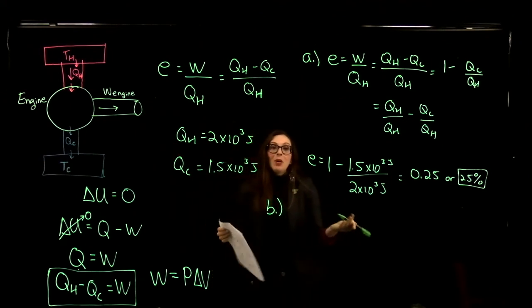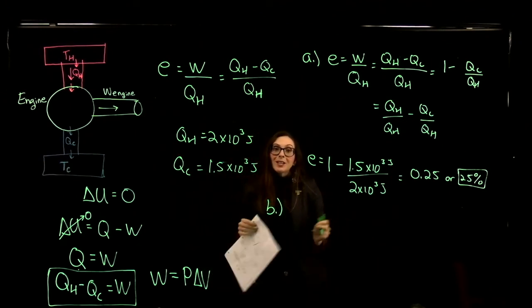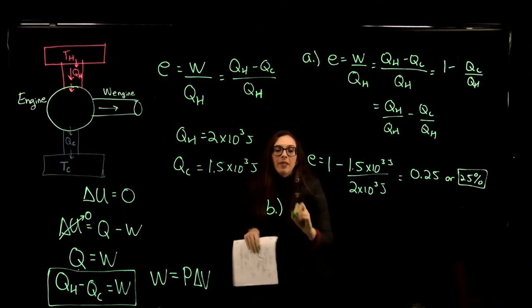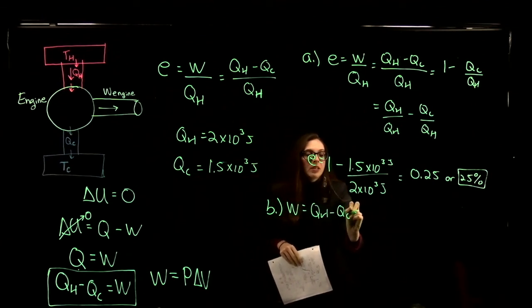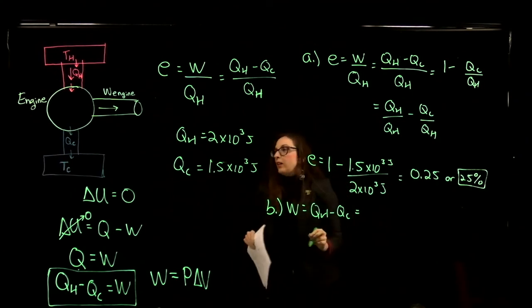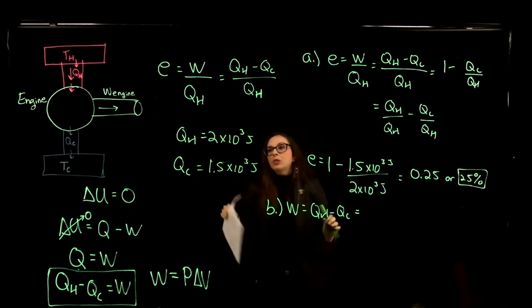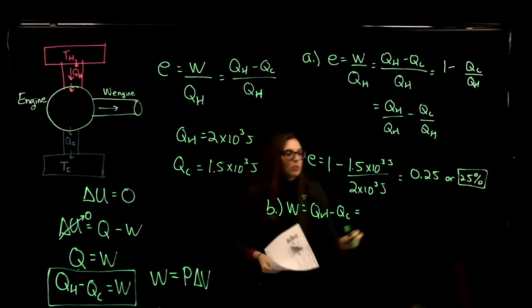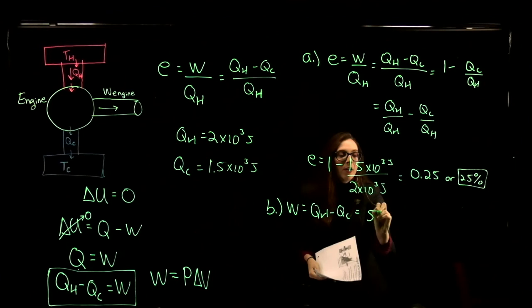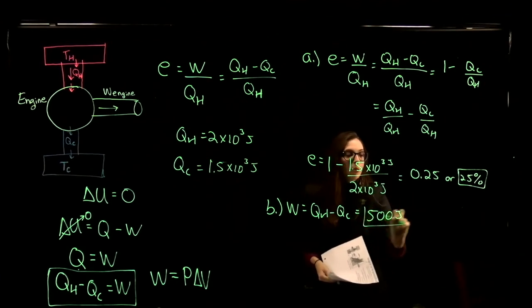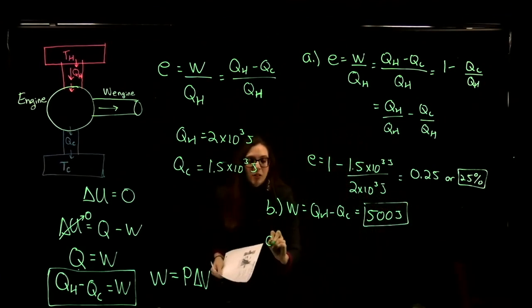Now for part B, we want to find out how much work this engine does in one cycle. That work is just going to be QH minus QC. So that is 2 times 10 to the 3 joules minus 1.5 times 10 to the 3 joules. That's 5 times 10 to the 2 joules, or 500 joules. That's the work that our engine does in this process.